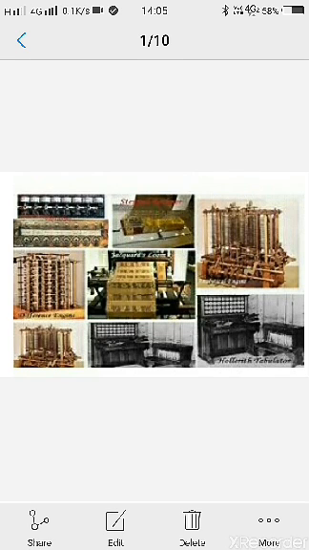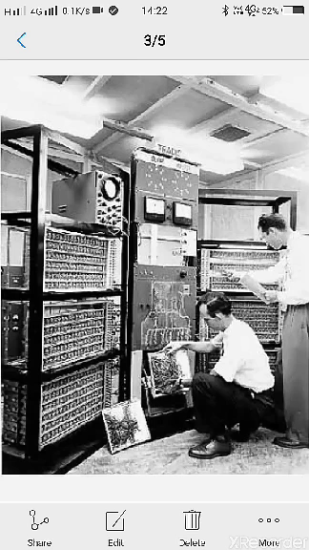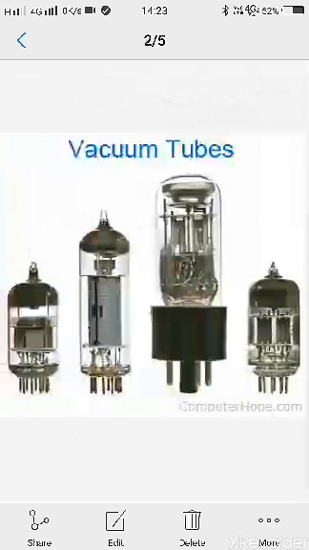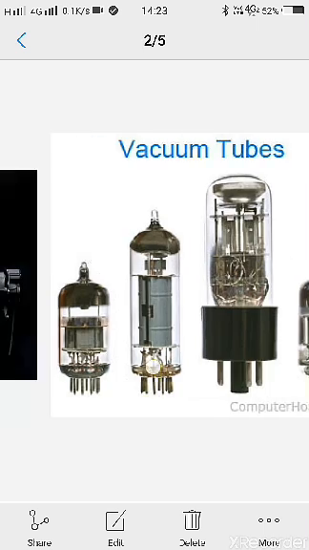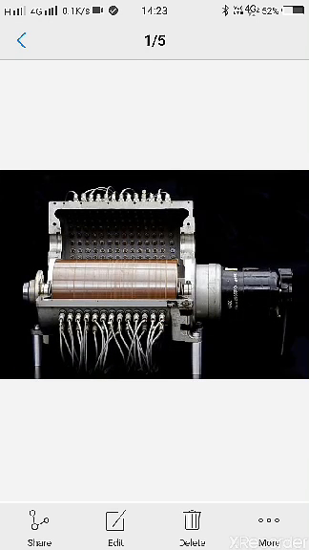Now, let us read about the development of a computer. The development of the computer took place in various stages called generations. Let's learn about them. This is the first generation computer. The period of development was from 1940 to 1956. The technology at this stage was based on vacuum tubes and magnetic drum. See, this is a picture of vacuum tubes and this is a picture of a magnetic drum.